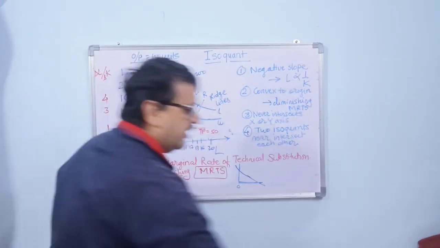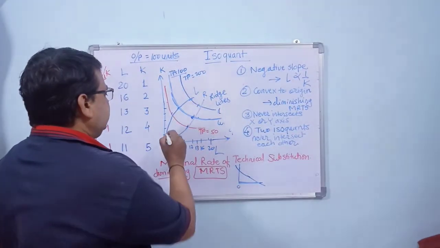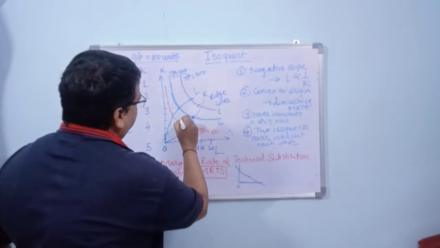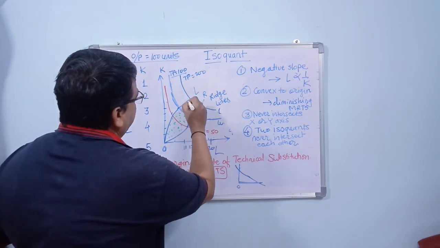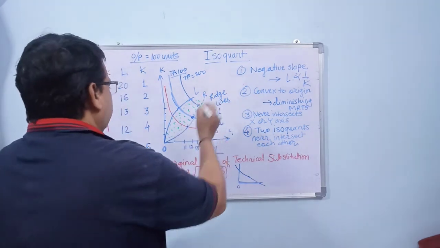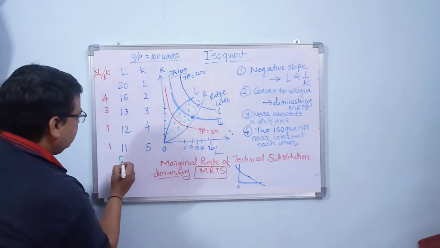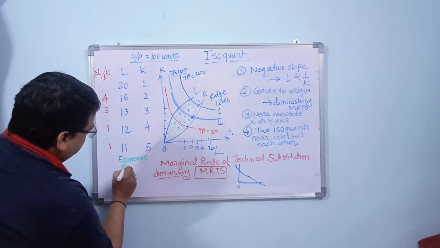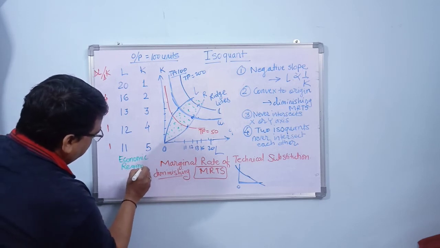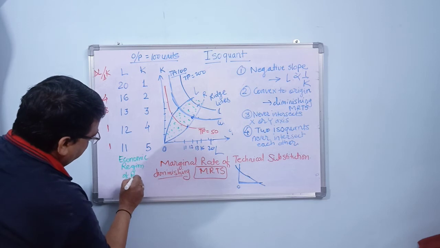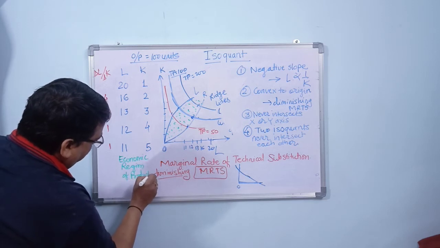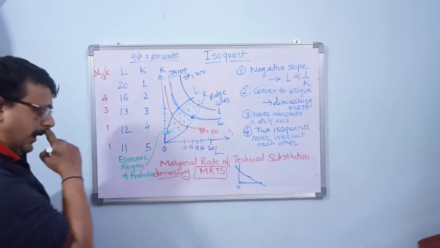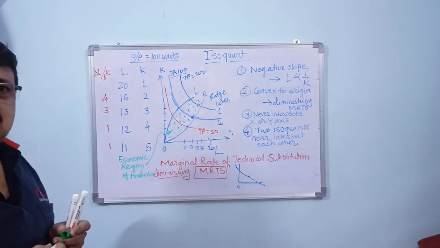And the area in between these 2, this area, is called the economic region of production. Which area is called like this? This area is called the economic region of production.